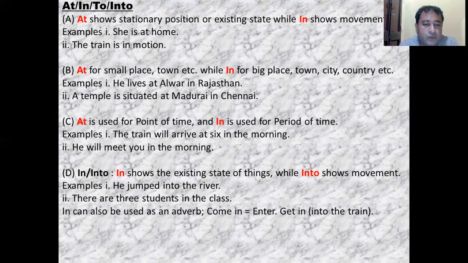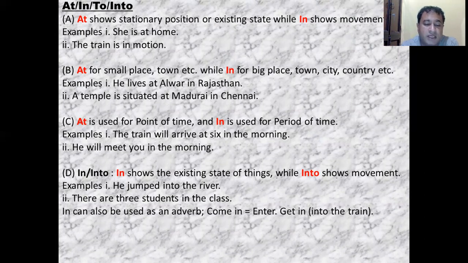Then in and into. In shows the existing state of things while into shows movement. Students also get confused with in and into, just like above and over. So remember, when you are expressing some kind of motion, you should use the preposition into. And when you are showing something already inside an enclosed space, an existing state, then use the preposition in. For example, he jumped into the river. That is showing motion from outside into the river, that's why we use the preposition into.